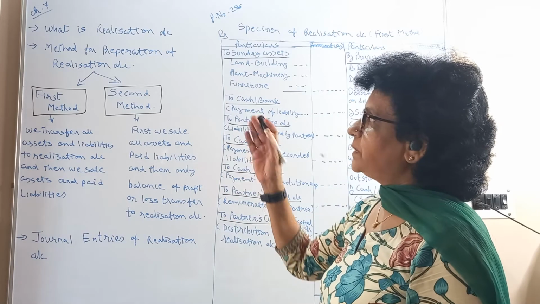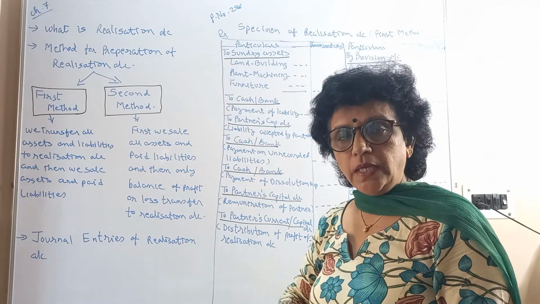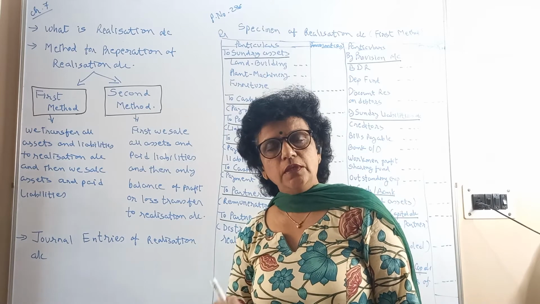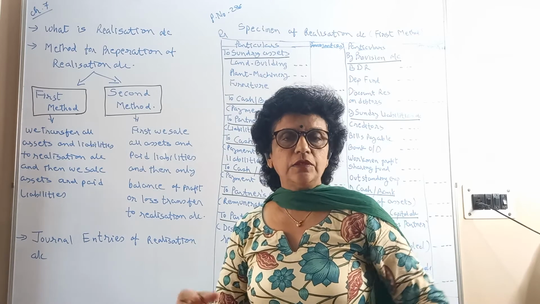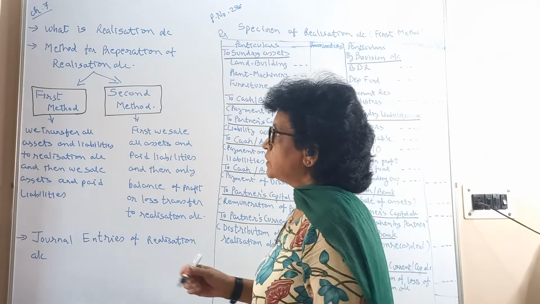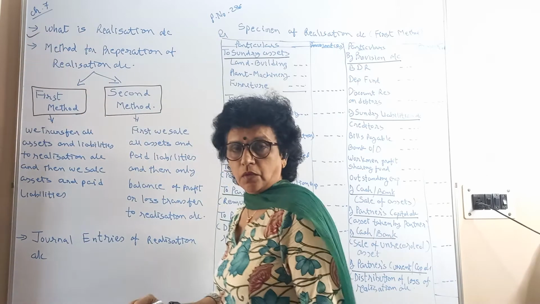Continue with our chapter number 7, part 1, that is dissolution. We have understood what dissolution means. Now for dissolution we need one account, a new account for us known as a realization account. So today we are going to learn first what you mean by realization account.